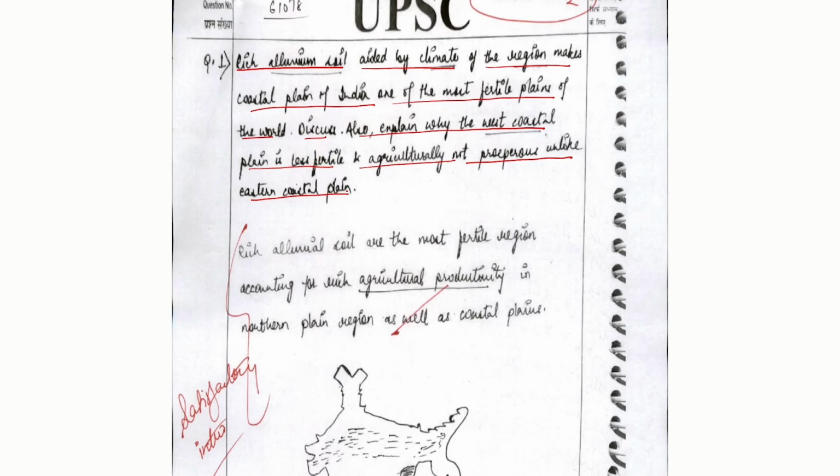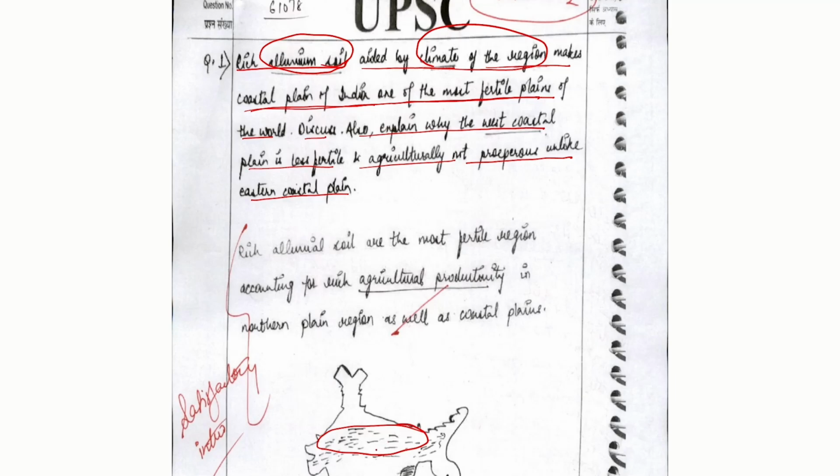So the question is trying to see the basic aspect of the alluvium soil, where it is being aided by the climate of the region. We see that alluvium soil is present in the region where water is flowing, for example, the complete northern belt of India. As we can see in the diagram, the complete northern belt of India consists of alluvium soil and is also aided by the climate of the region, making it the most fertile region.